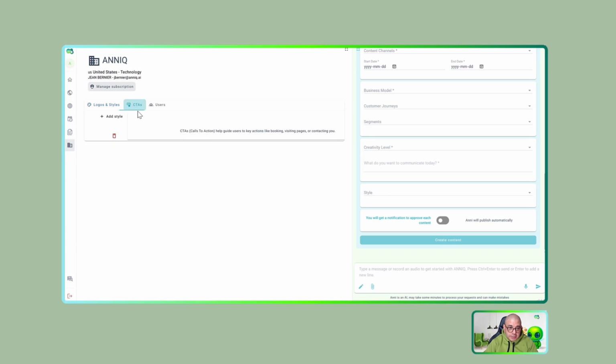The other part here is the call to actions. And this is very important because call to actions are where you want to drive traffic for your business, to the next step in the journey. Many companies could say that it is only the website, but you could drive traffic to your WhatsApp channel. You can drive to maybe a course that you have in another portal and you can get sales there. You can drive traffic to your booking link. There are several call to actions or touch points that you can use to send traffic.